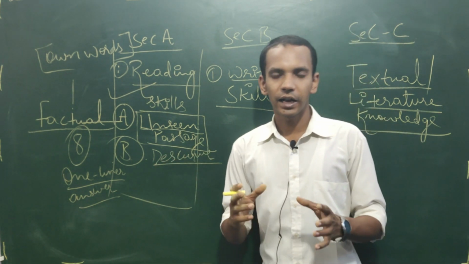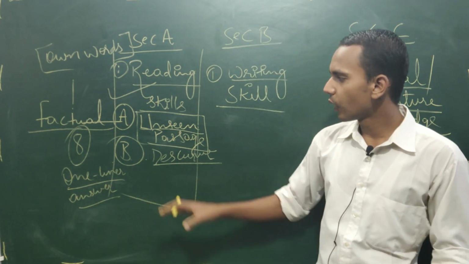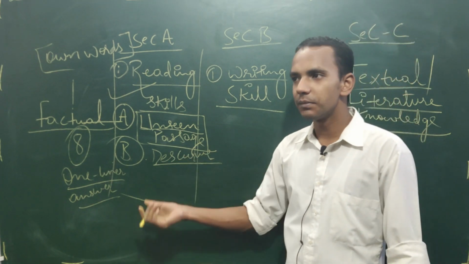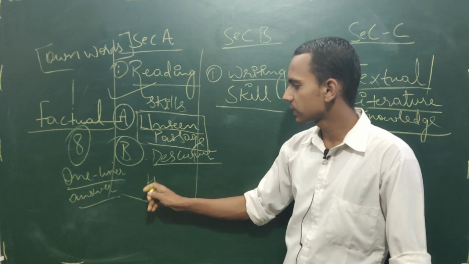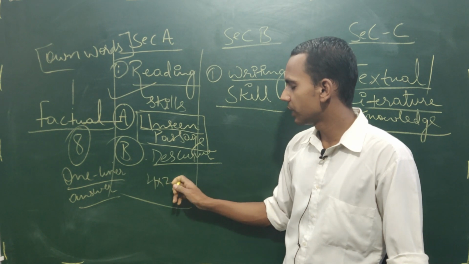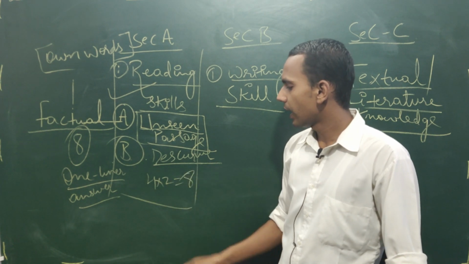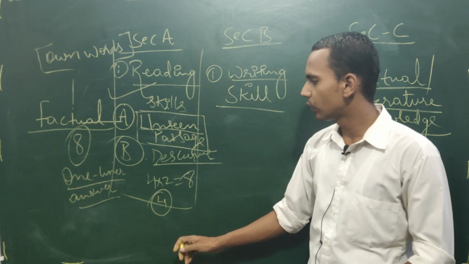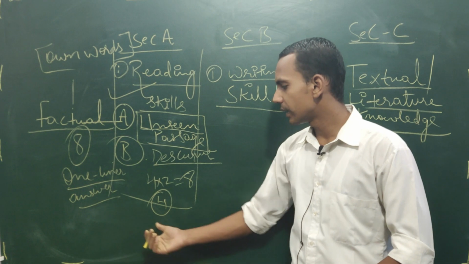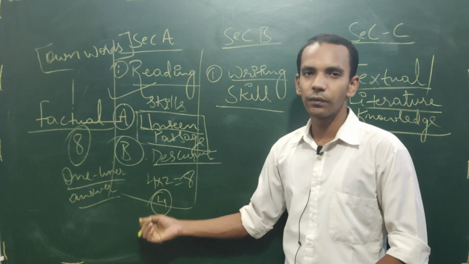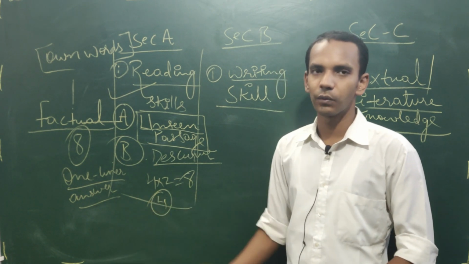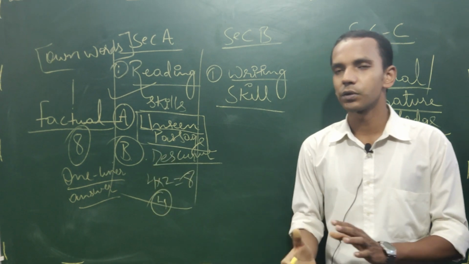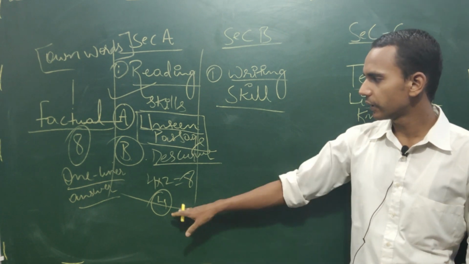And here they are expecting from you that you are able to write the answer of this unseen passage in a little bit of detail. So 4 questions are asked here, 4 into 2, it is becoming 8 marks, and 4 more questions are asked. They used to be related to word meaning, like write the synonym of a particular word, antonym of a particular word, or what is the meaning of this word which is used in the passage. So this type of questions are asked here.